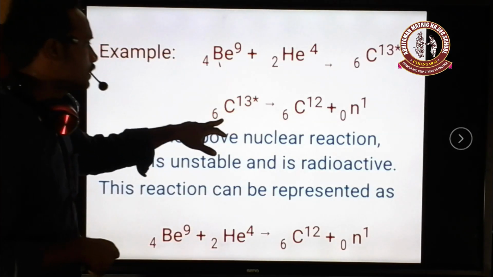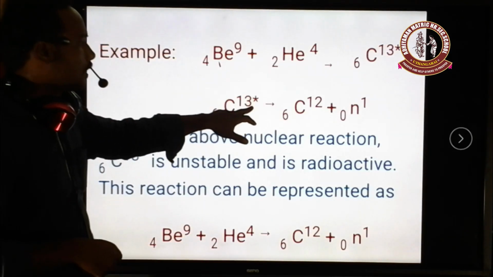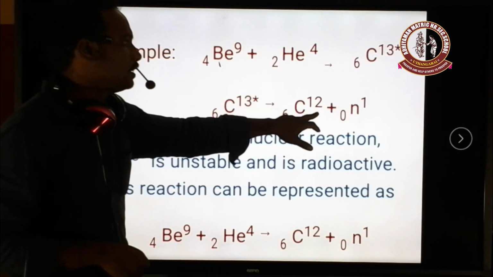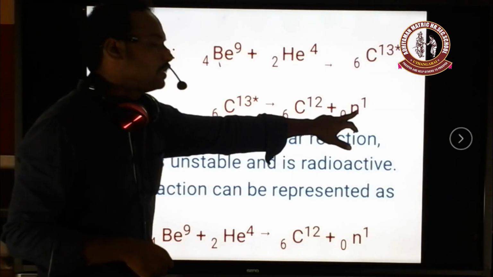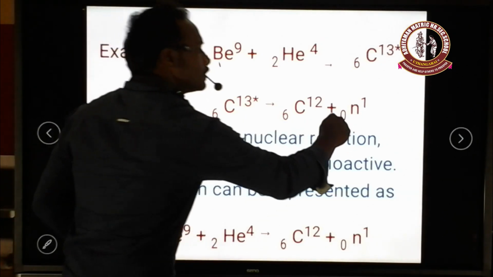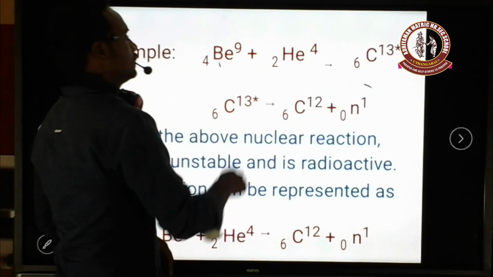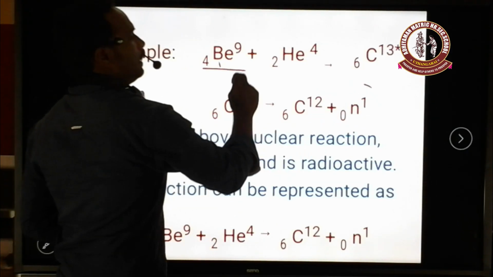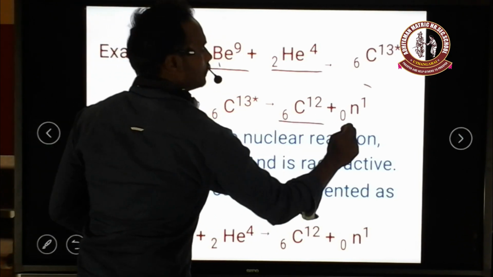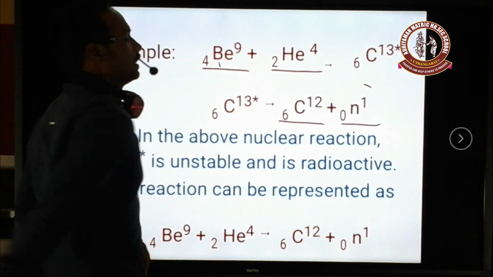So here the equation is given. Carbon-13, the unstable nucleus, wants to become the stable nucleus carbon-12 by emission of one neutron. This neutron is an elementary particle of the atom, and it is called the ejected particle. So this is the parent nucleus, this is the projectile particle, this is the daughter nucleus, and this is the ejected particle.